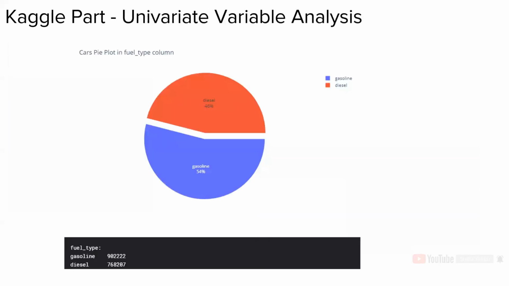the next slide. Univariate variable analysis is the general visualization of a feature. Here, we visualize the fuel type feature, and we see that this feature has only 2 labels. They are diesel and gasoline. Diesel is 46% and gasoline is 54%.